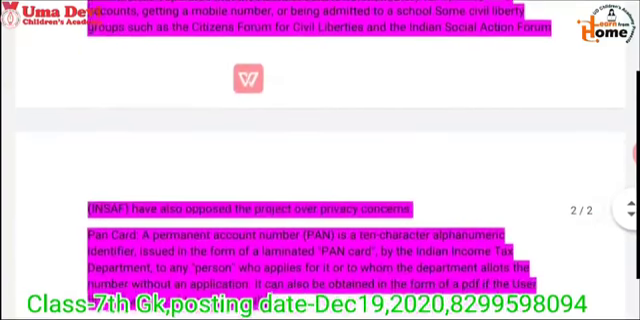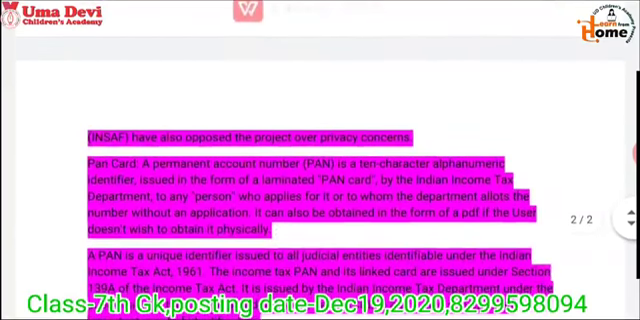And the next identity is PAN card. So first of all, before giving the detail of PAN card, I want to tell the full form of PAN card. The full form of PAN card is Permanent Account Number. It is a 10-character alphanumeric identifier, and it is issued in the form of a laminated PAN card by the Indian Income Tax Department.